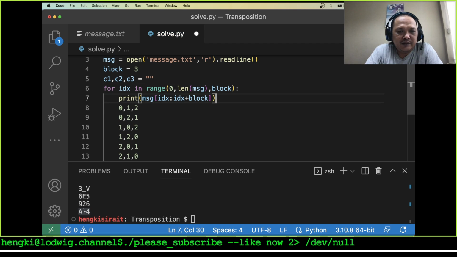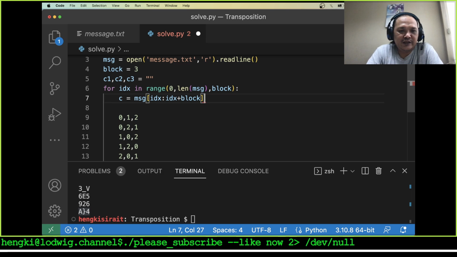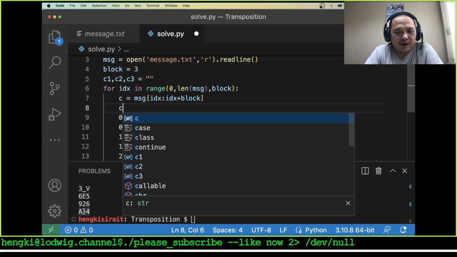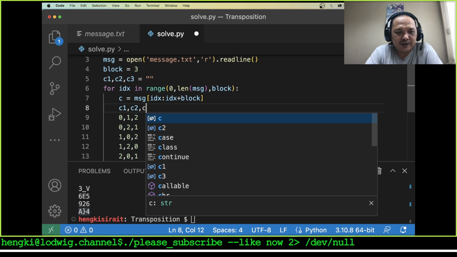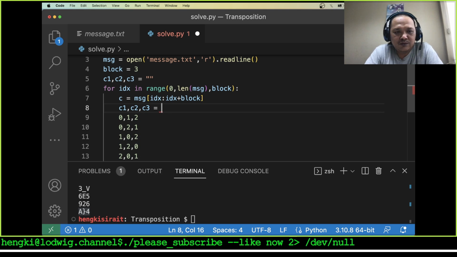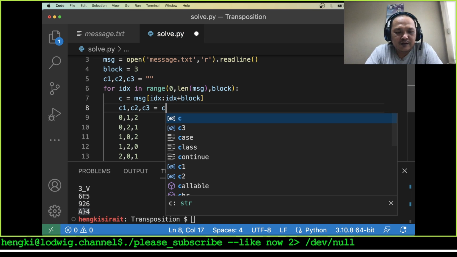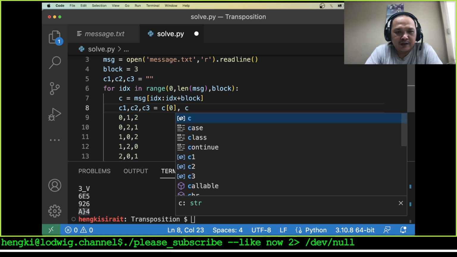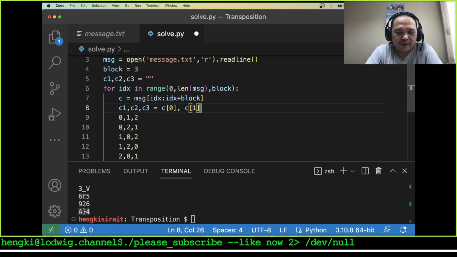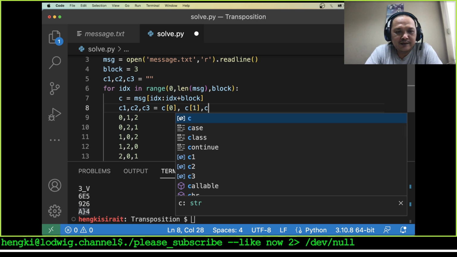I will say the char C equals this, and C1, C2, C3 is equal to C index 0, C index 1, C index 2.